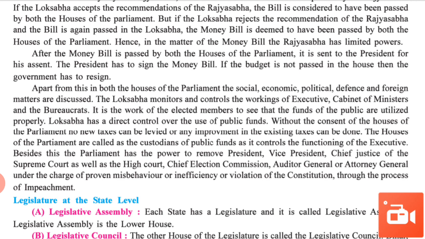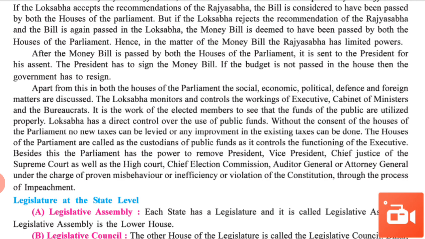Without the consent of the House of Parliament, no new tax can be levied or any change made in an existing tax. That means without the consent of the House, no change in tax rate is possible.